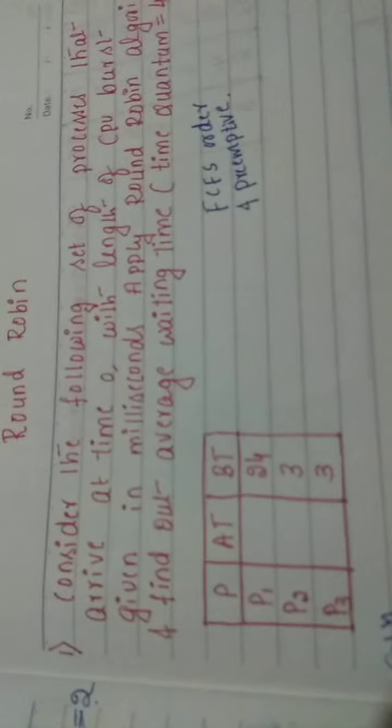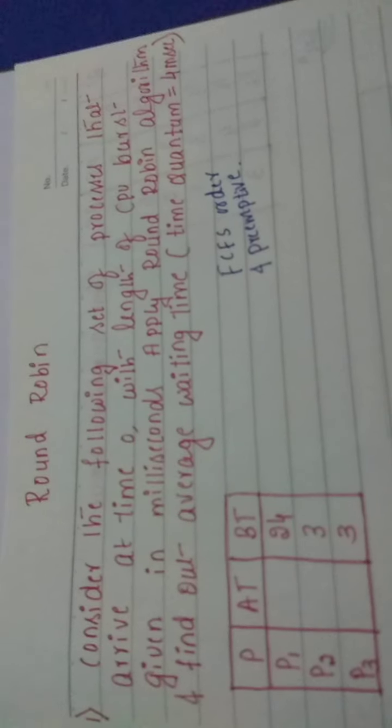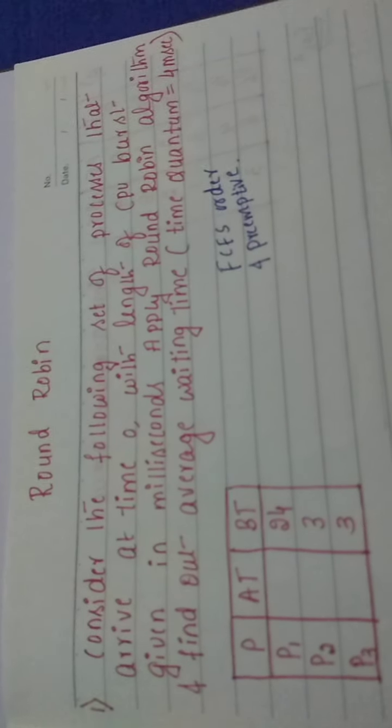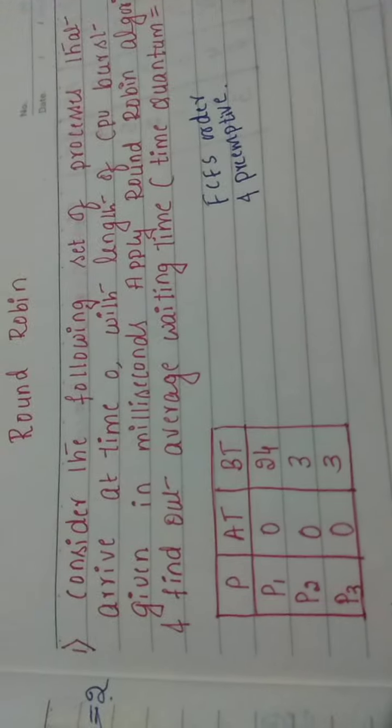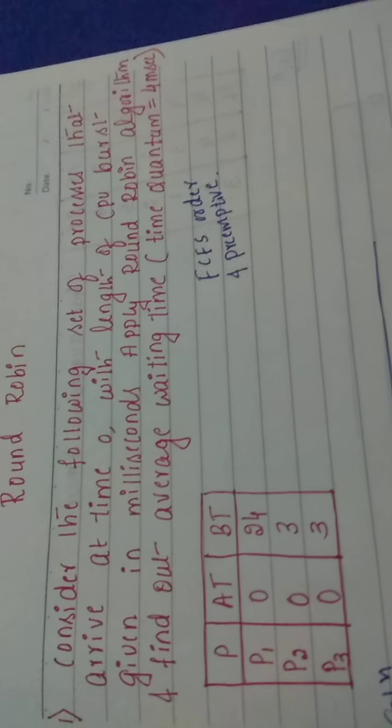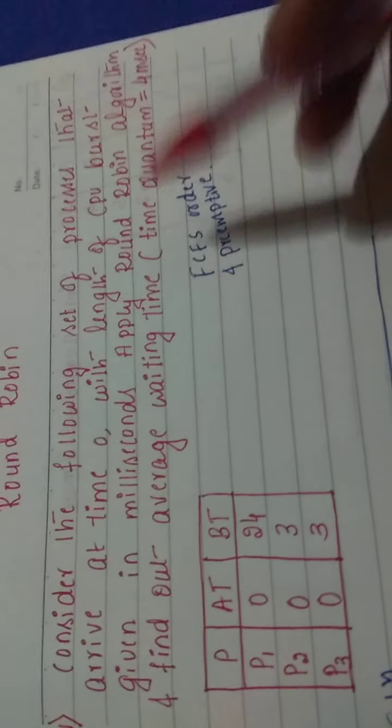Here in the table, consider the following set of processes that arrive at time 0. He has given that time 0. So all the processes are coming at time 0, so I'm going to fill P1, P2, P3 as 0 only. With the length of the CPU burst given in milliseconds, apply the round robin algorithm and find the average waiting time. The time quantum he has given is 4 milliseconds.